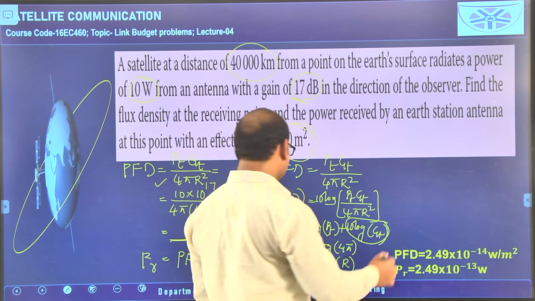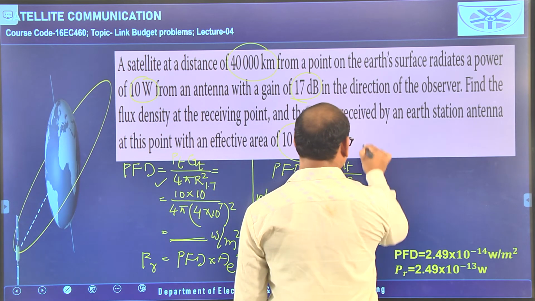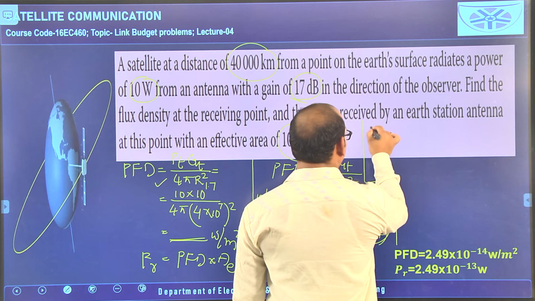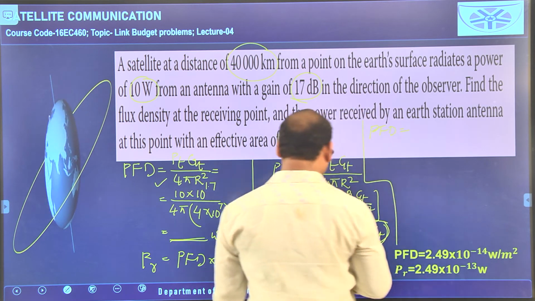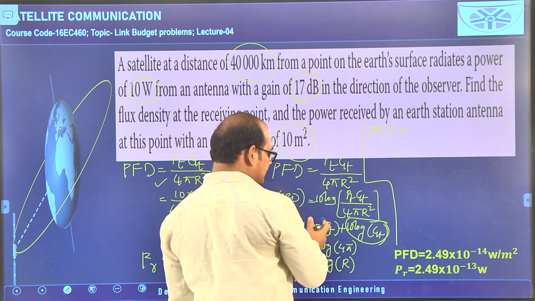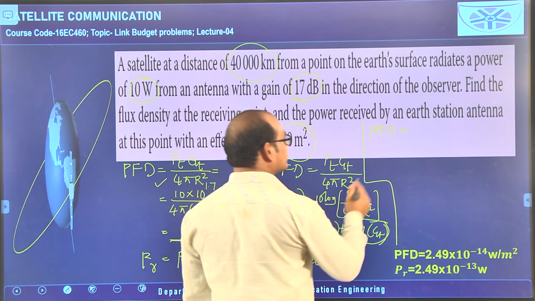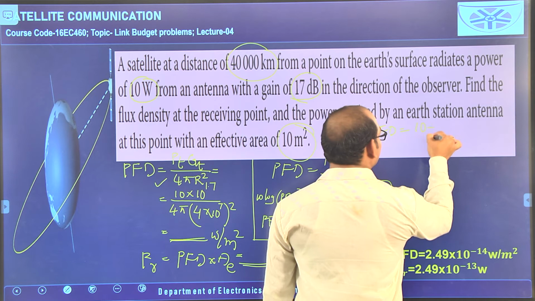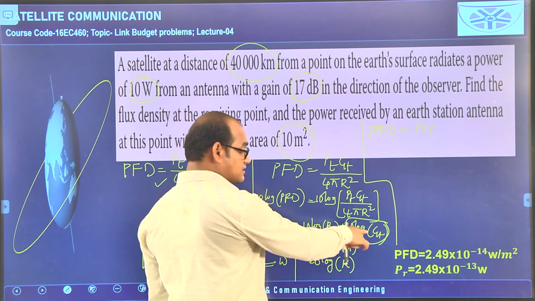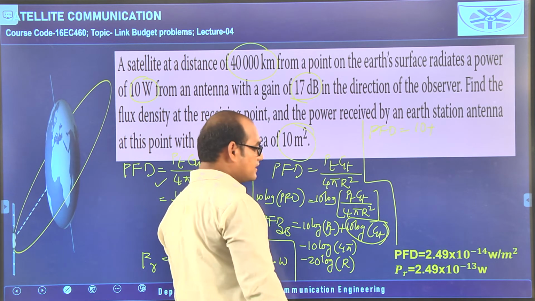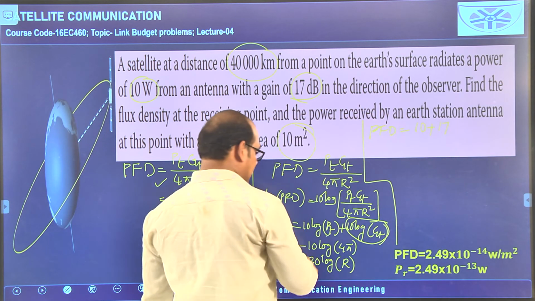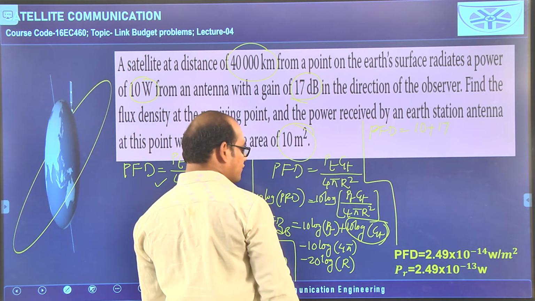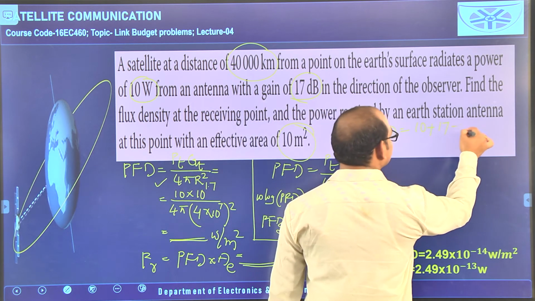So, how simple you see here. Now I am writing: power flux density is equal to Pt, they have given 10, log 10 base 10 is 1, 1 into 10 is 10. The transmitting gain they have already given in dB, that is 17. Minus 10 logarithm of 4 pi is 11, so minus 11.